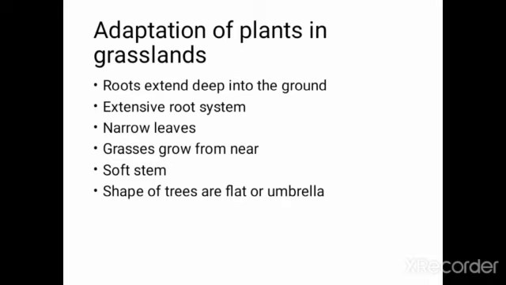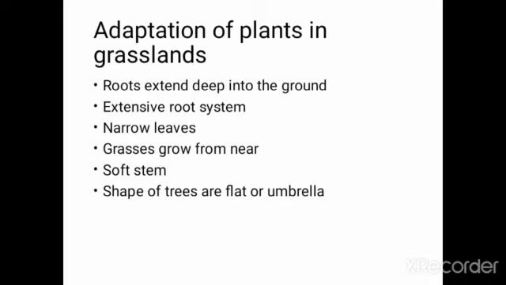First one is roots extend deep into the ground. Because of that, what will happen? Groundwater will be absorbed, taking the moisture as much as they can. Second one is extensive root system. With the help of that system, grazing animals are prevented from pulling roots out of the ground.